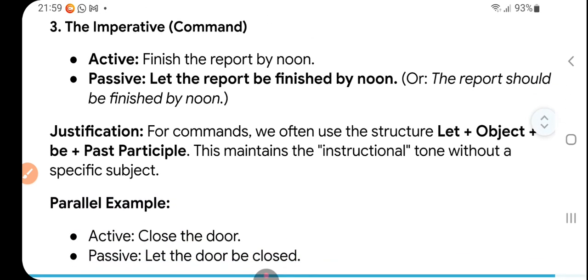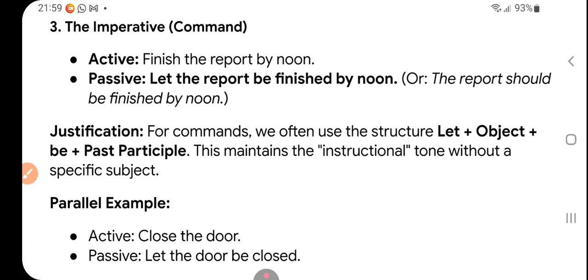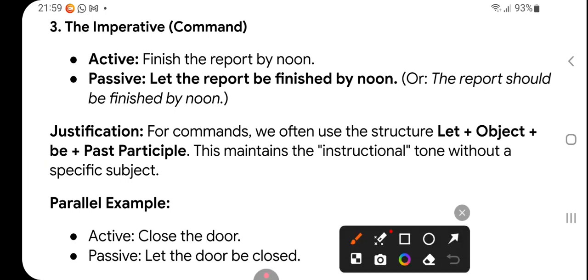Now the third sentence is imperative. Imperative, here you know what the imperative sentences are: command, request and suggestion. So here a command is given in this sentence. And you know, imperative sentences always start with the verb, right? Because there is an implied subject, you. Implied means hidden, we can say. So that "you" is common for all kinds of subject. That is why such sentences are called imperative.